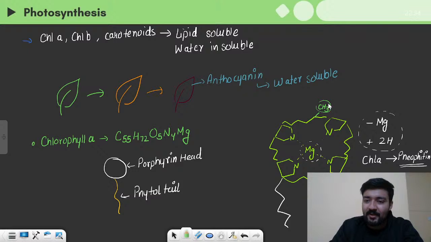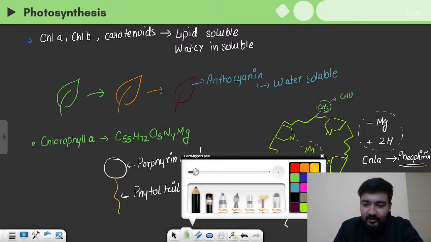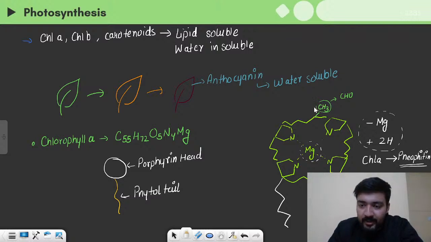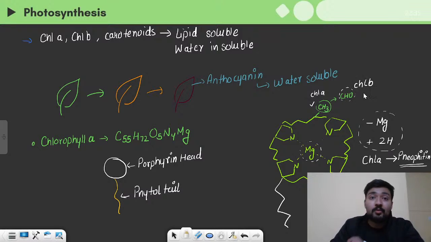So this molecule gets removed, and in place we have a CHO group, which is known as aldehyde group, right? So this CH3 is present in case of chlorophyll A, and this CHO is found in place of chlorophyll B. And now you can actually give the whole molecular formula of chlorophyll B if you know the formula of chlorophyll A.